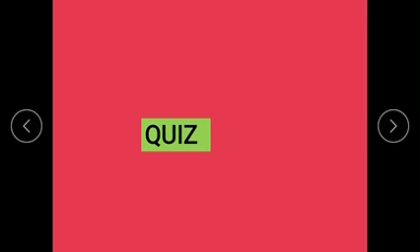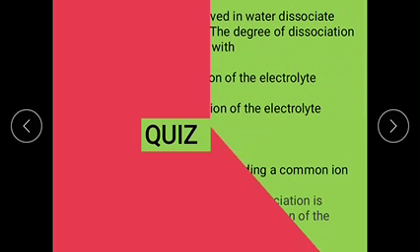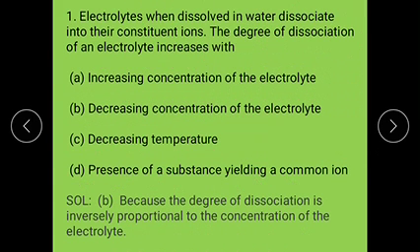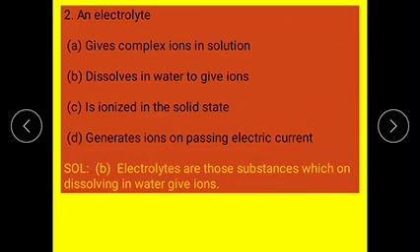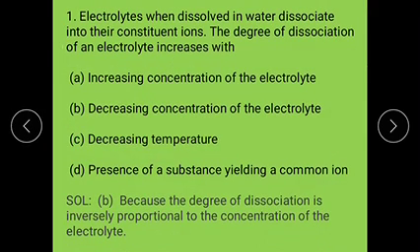Now let us discuss some quiz questions on this. Electrolytes, when dissolved in water, dissociate into their constituent ions. The degree of dissociation of an electrolyte increases with: increasing concentration of electrolyte, decreasing concentration of electrolyte, decreasing temperature, or presence of a substance yielding a common ion.